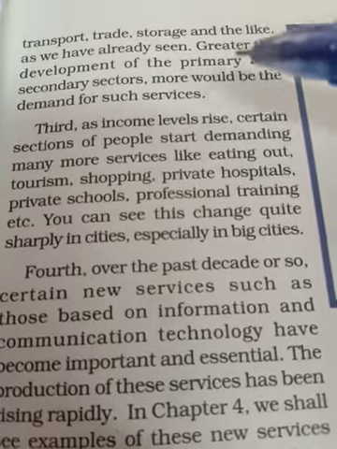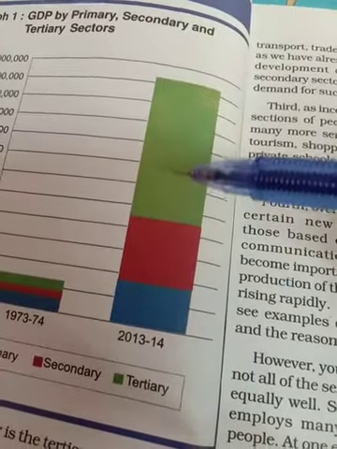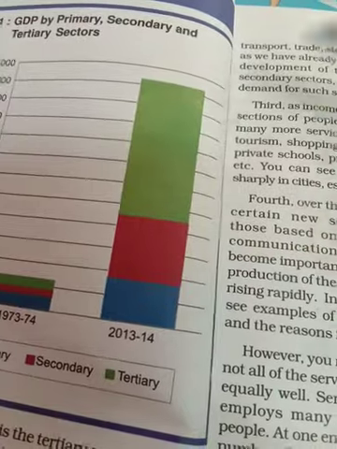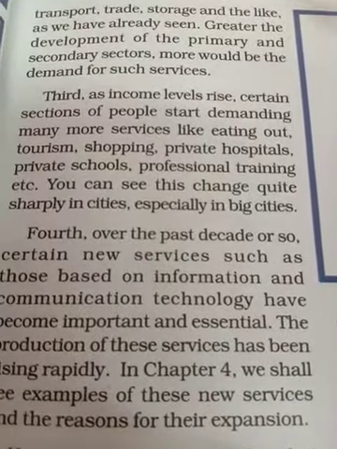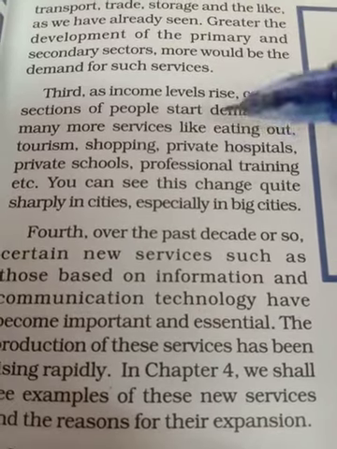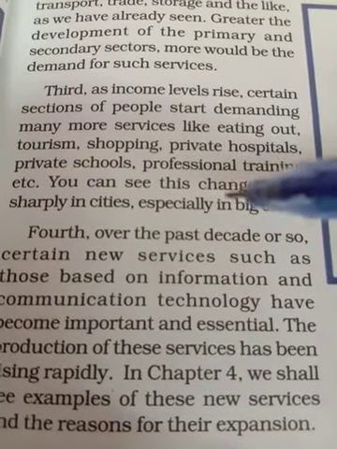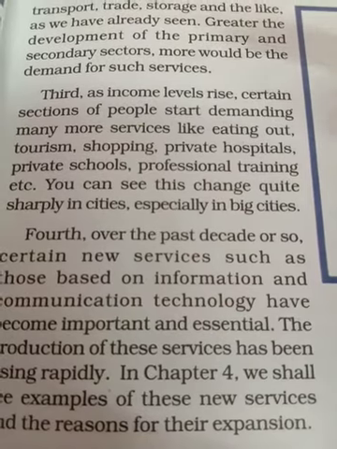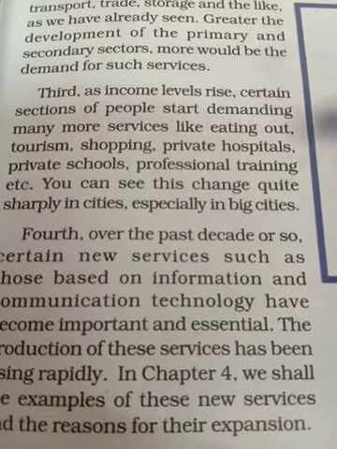So if the production made by all the sectors has been increasing, and the contribution by all the sectors has increased, then definitely the income also increases with the development of all these three sectors. So it increases the income of all the people, and people start to demand tertiary services. These are included in tertiary services. With the increase in demand for tertiary services, the production will be more, so production of services in the tertiary sector also increases.